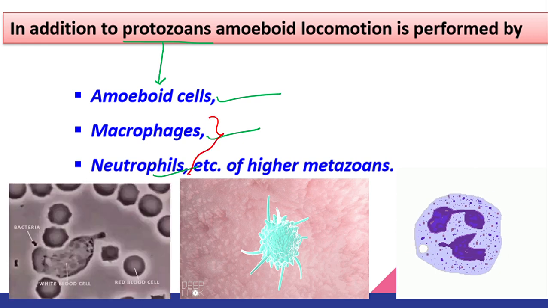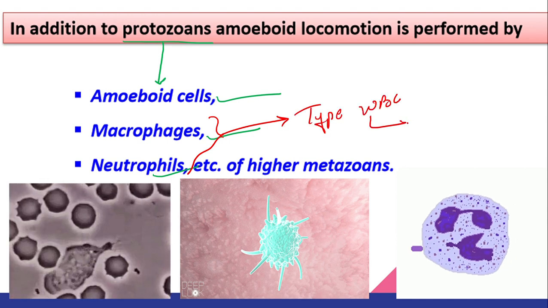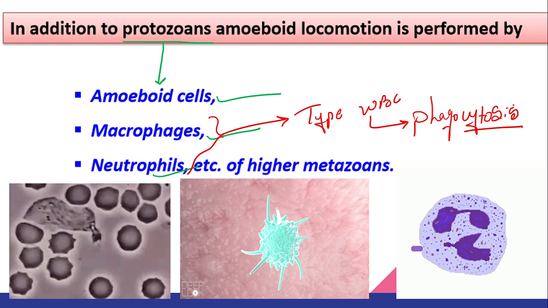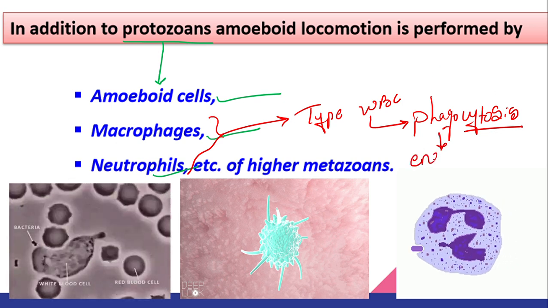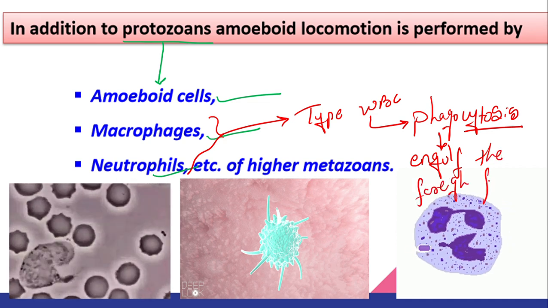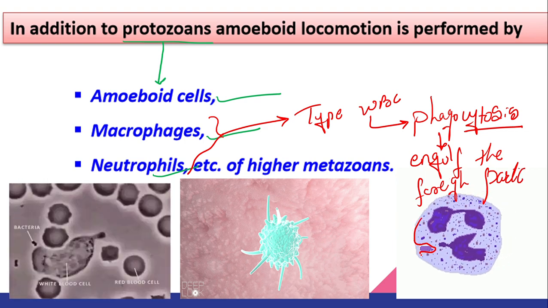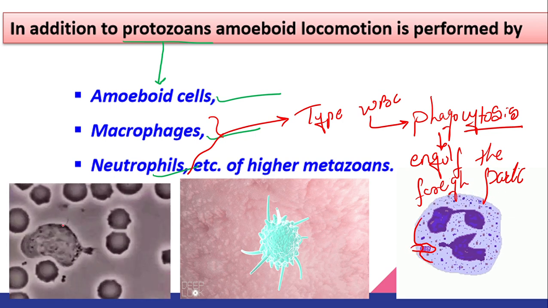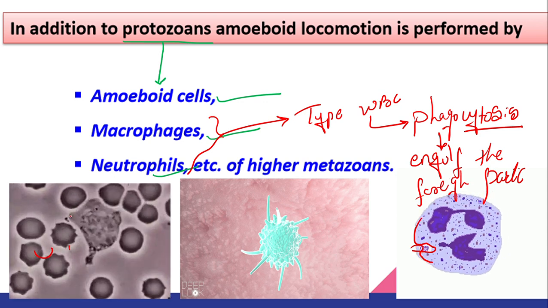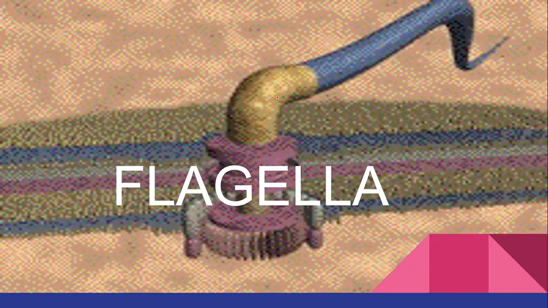What are macrophages and neutrophils? They are types of WBCs which help in phagocytosis. Cytosis means breaking of the cell. How? By engulfing the foreign particle. If you can see here how the neutrophil is forming amoeboid pseudopodia and is going to engulf this bacteria. Same over here, you can see how this macrophage is running behind this bacteria and then is going to engulf the whole bacteria inside, right?